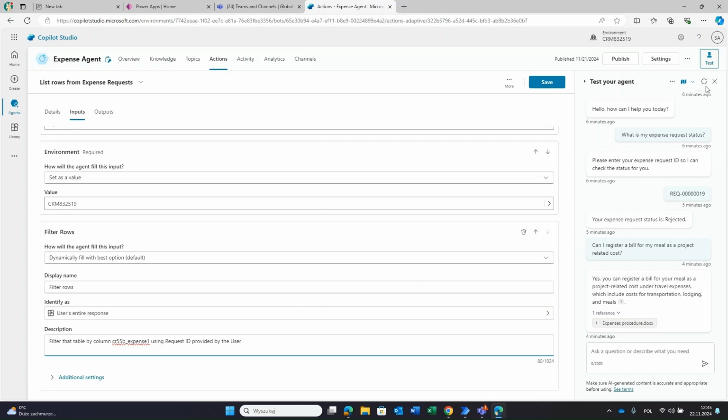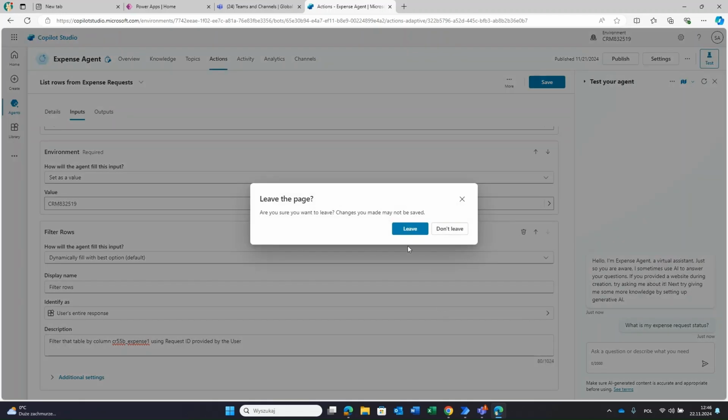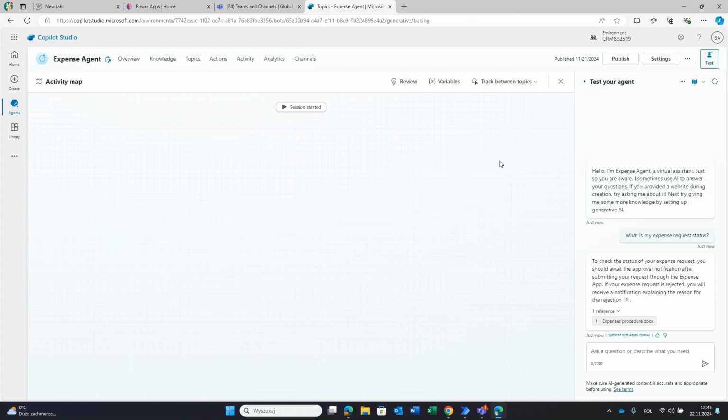And now let's look at how Copilot will work. I will use the same question. What is my expense request status? And now he will show us the session. And you can see he has chosen that, okay, I'm going to use the procedure, because this time he thought that, well, this is the better way to do it.